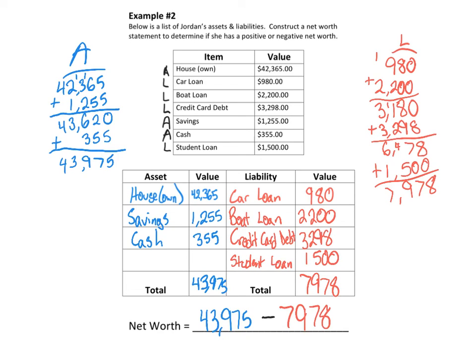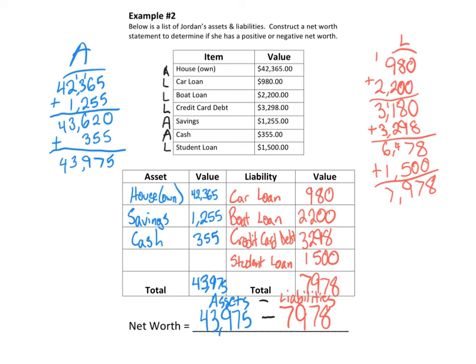So really just wanted the assets minus our liabilities. So that's what a net worth statement is, just assets minus liabilities, not actually doing all that extra math.